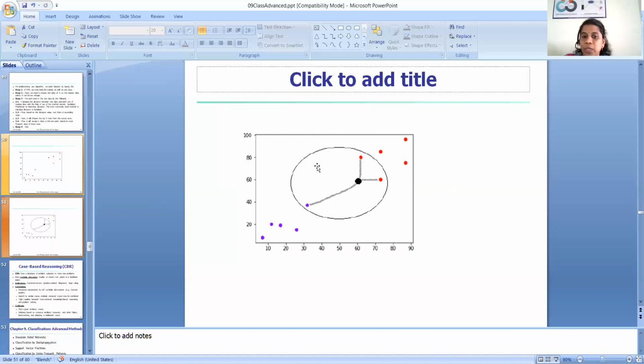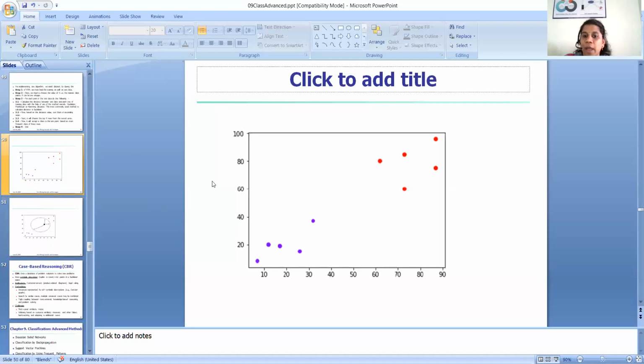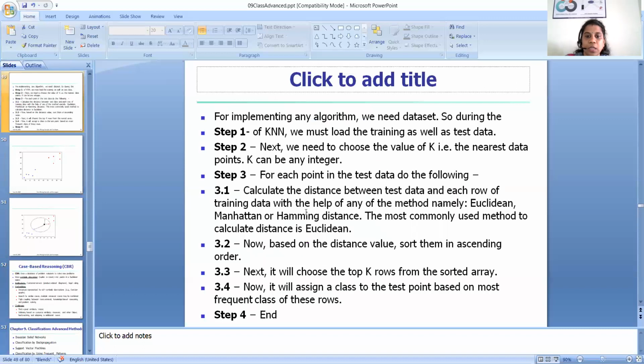In the case of eager learner algorithms, we have the training data, and with this training data itself we create a model and make it ready. So whenever testing data comes, it just tests the data. And these are the steps in the KNN algorithm.